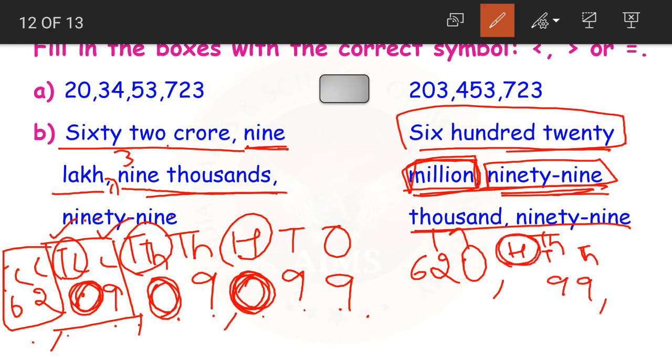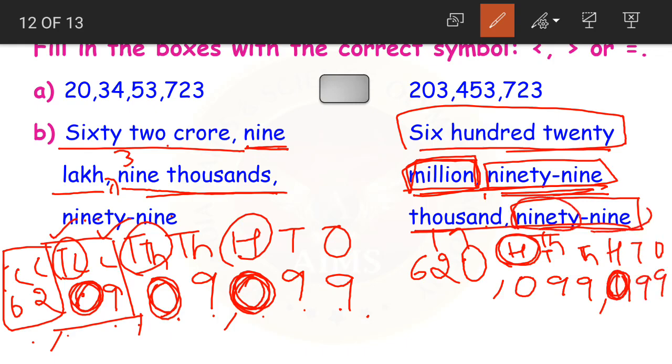There is no number for 100,000s here. There are no 700,000s or 600,000. So what we'll do? We'll place 0 in the 100,000's place. Then lastly we have 99. We have hundreds, tens and ones place here. But we are having only 99. 9 in tens place and 9 in ones place. So again we put a 0 in the hundreds place.